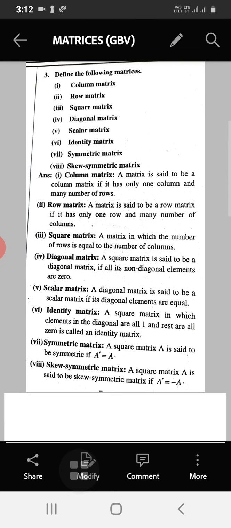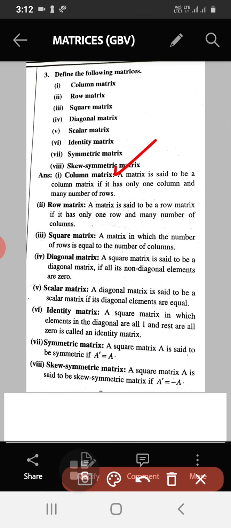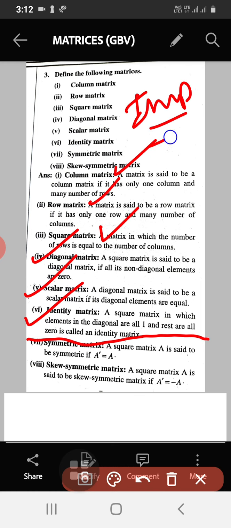That means for column matrix you write 2 or 3 examples. For row matrix you write 2 or 3 examples. Square matrix, diagonal matrix, scalar matrix, and up to identity matrix, for these you write 2 to 3 examples. So these are important definitions for 1 mark. I have explained this in this video.